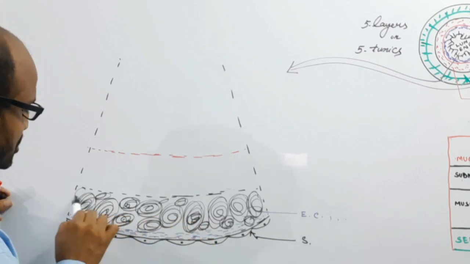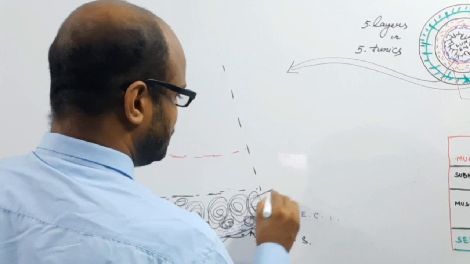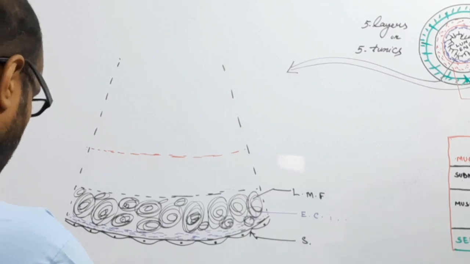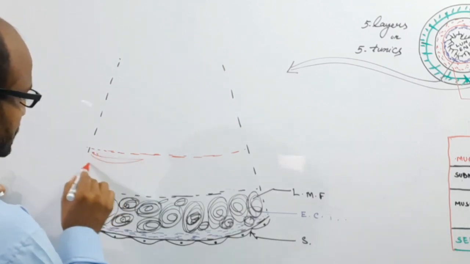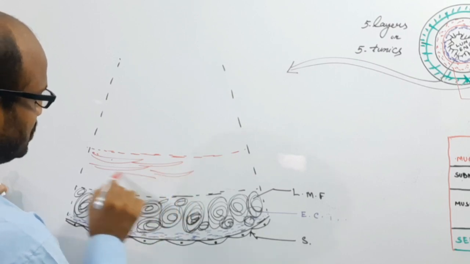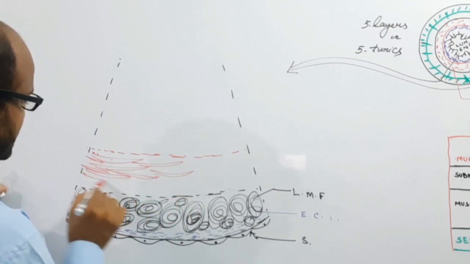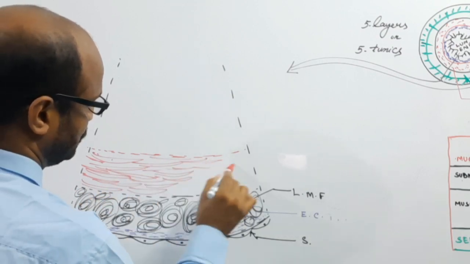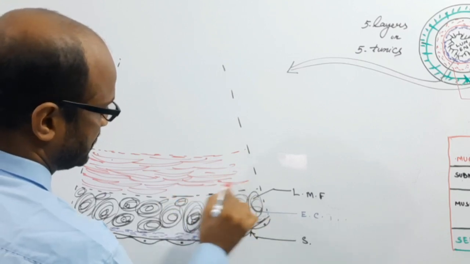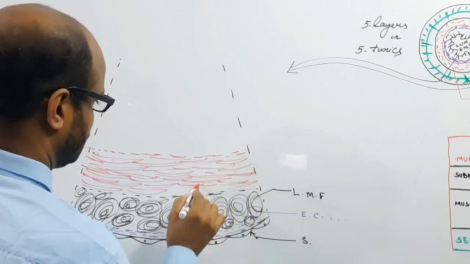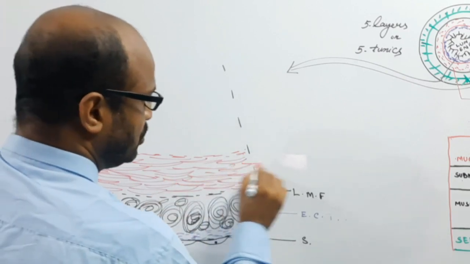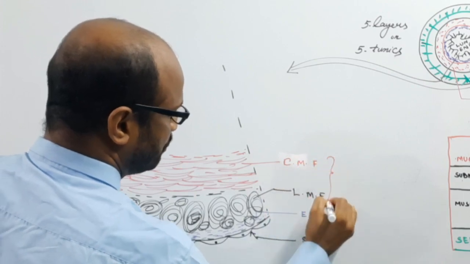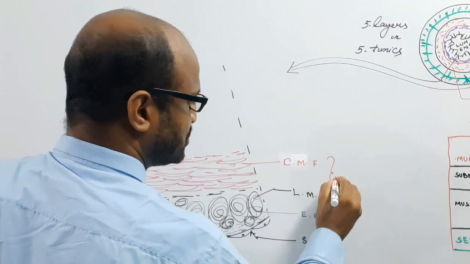Inner to the longitudinal muscle fibers are muscle fibers which run along the circumference, and these are known as the circular muscle fibers. So inner to the longitudinal muscle fibers, these are the circular muscle fibers. Both these fibers form the muscularis layer.